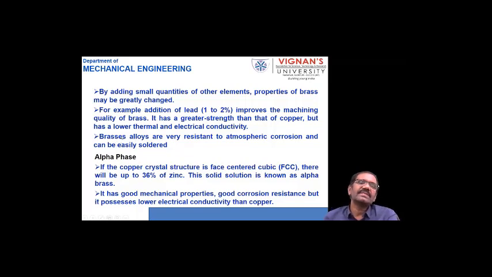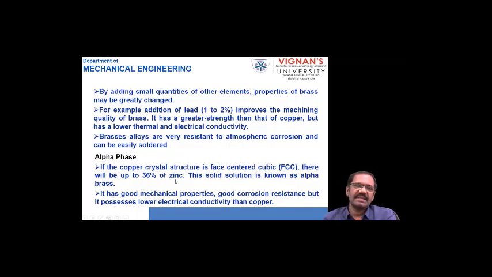So in brasses you have the alpha phase. The copper crystal structure is face centered cubic, FCC, and there can be up to 36% of zinc.